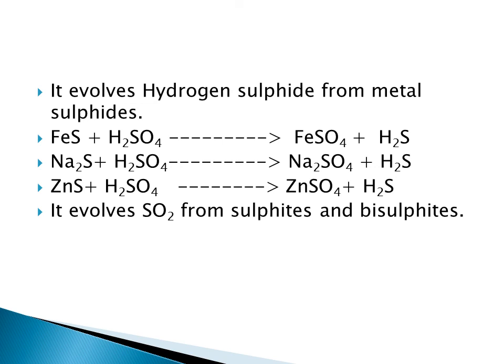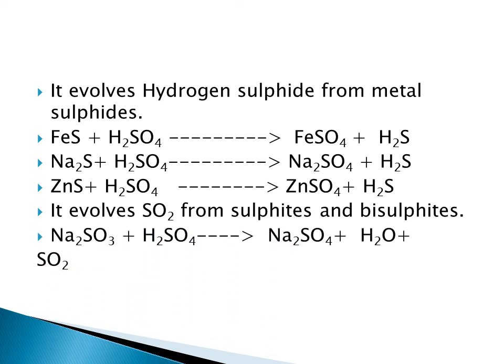It evolves sulfur dioxide from sulfites and hydrogen sulfites. Example, Na2SO3 sodium sulfite plus H2SO4 gives Na2SO4 plus H2O plus SO2. Here the gas evolved is sulfur dioxide, and you know sulfur dioxide is a poisonous gas and is therefore responsible for polluting the environment. It adversely affects human health and vegetation.